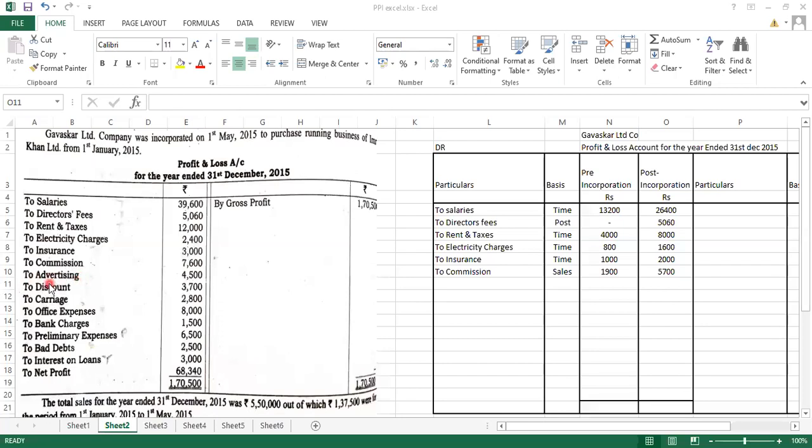Fine. Next is advertising. Now again हम advertise क्यों करते हैं? Sales को increase करने के लिए. Just to increase the sale we do the advertisement. So the advertisement will depend upon which ratio? It will depend upon the sales ratio, क्योंकि ये किसके ऊपर based है? Turnover पर based है. So write down over here, to advertising, and it will be divided in the sales ratio. So we have to divide 4,500 in the ratio of sales, that is 1:3. It's correct. 1,125 and 3,375 is the answer.